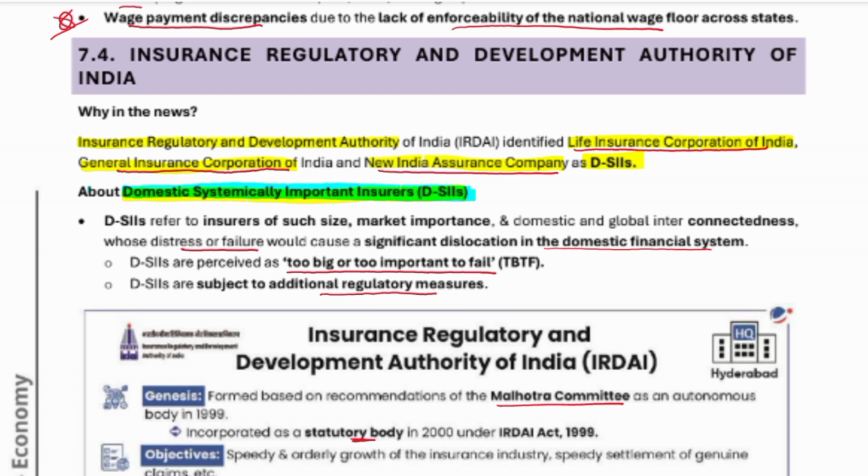So DSIL का मतलब है, जब गवर्नमेंट किसी कंपनी को DSIL देता है, तो उसका मतलब क्या है? Those companies hold an important position in the economy, and any failure in such a company might give a great roadblock or great failure to the economic system. So DSIs are too big, too important to fail, and are subject to additional regulatory measures.